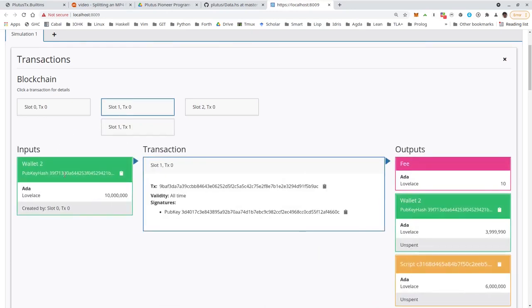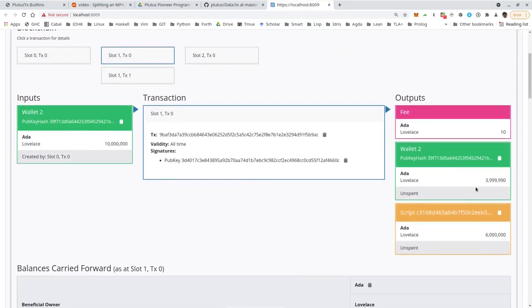Okay, so wallet 2, so the input is the one UTXO that wallet 2 had, that comes from the Genesis transaction, the 10 ADA. And then there are some fees, 10 Lovelace in this case. Then this is what goes to the script. No, sorry, this is the change. So 4 ADA minus fee go back to the wallet.